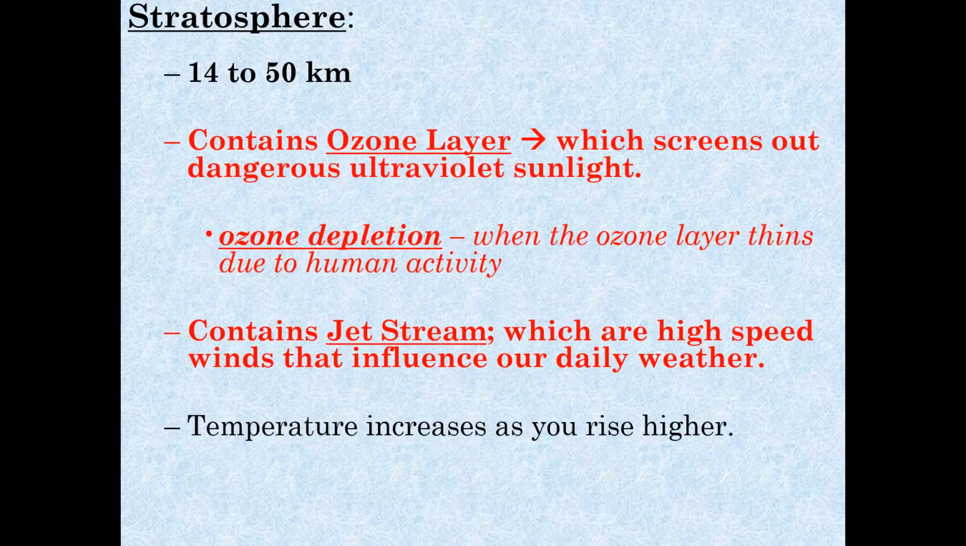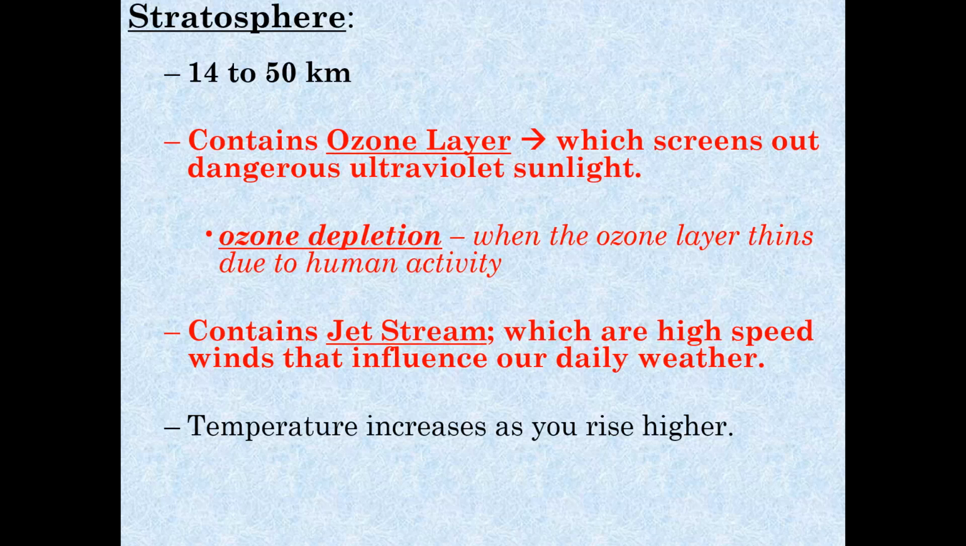Next layer is the stratosphere. It's from 14 kilometers up to about 50 kilometers, so it's thicker than the troposphere. It contains most of the concentrated ozone in a layer, and that's very important. It keeps us alive by filtering out a lot of the dangerous ultraviolet sunlight. There's been a problem with ozone depletion. There was a problem for decades, and we're starting to get that under control. Human activity has thinned this layer, especially over the South Pole.